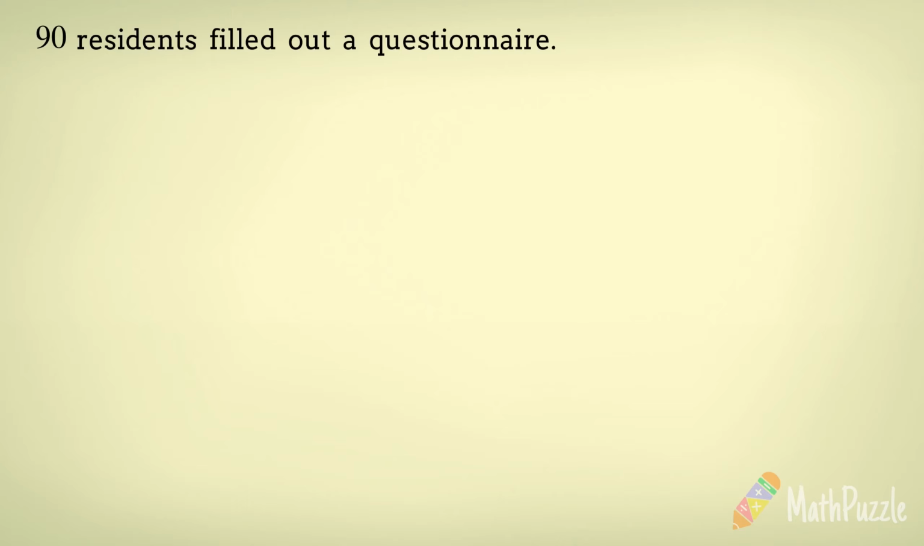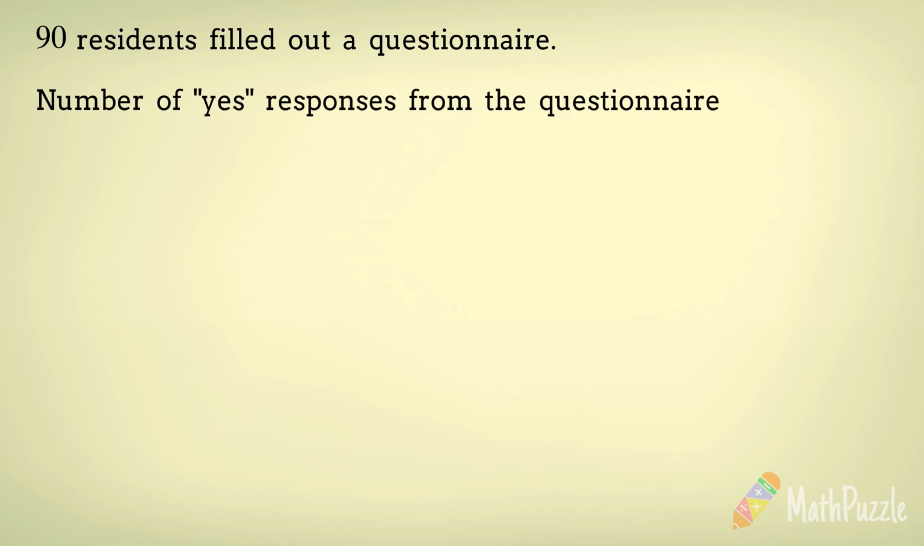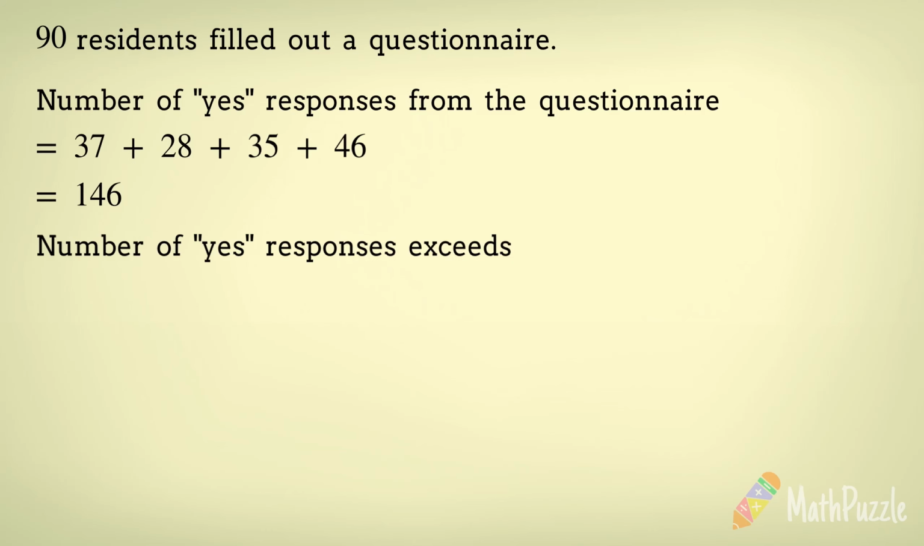Assuming everyone tells the truth, the total number of yes responses from the questionnaire should be 90. However, when we sum up the yes responses obtained from the questionnaire, 37 plus 28 plus 35 plus 46, the total is 146. This would exceed the actual number of questionnaire respondents by 56 yes responses.